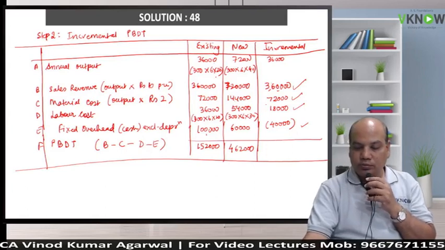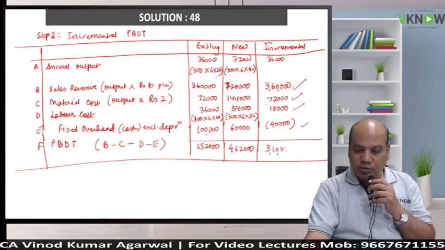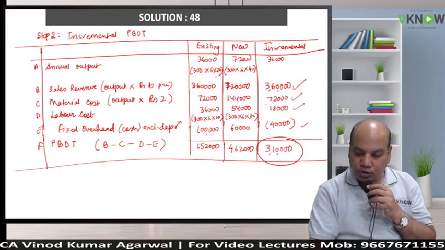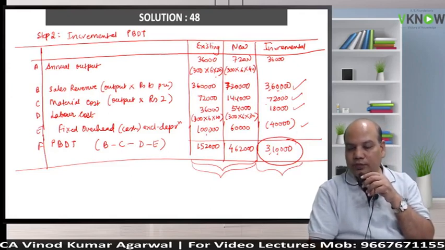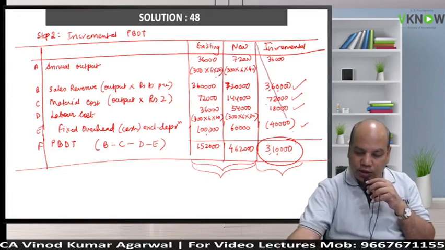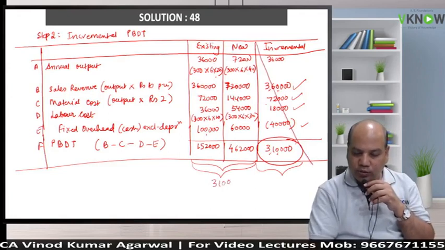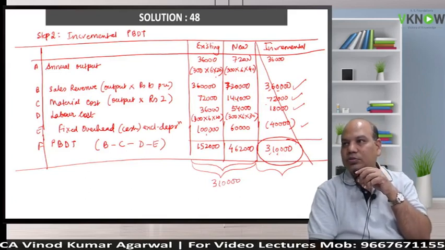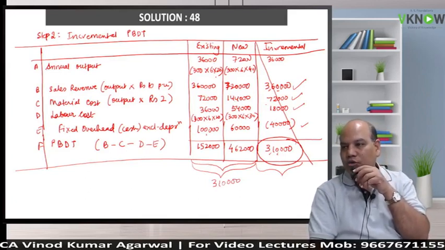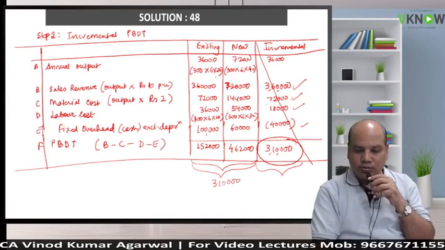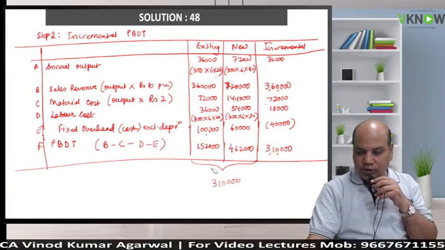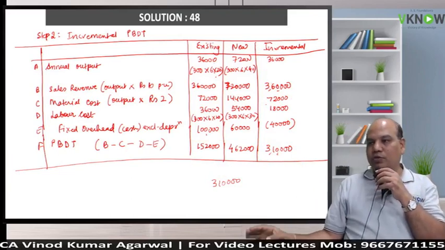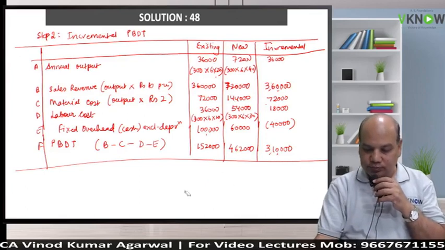Anybody for the last column? Yes, this must be right because I have to use this figure. You can cross check. The difference of these two columns will be equal to this. Suppose you don't have time in the exam, then you can ignore this entire column and only below write incremental cash flow, because that is also right. But if you have time, then follow the institute's presentation, because many follow the presentation of the institute for marking purposes, even though your answer may be right.